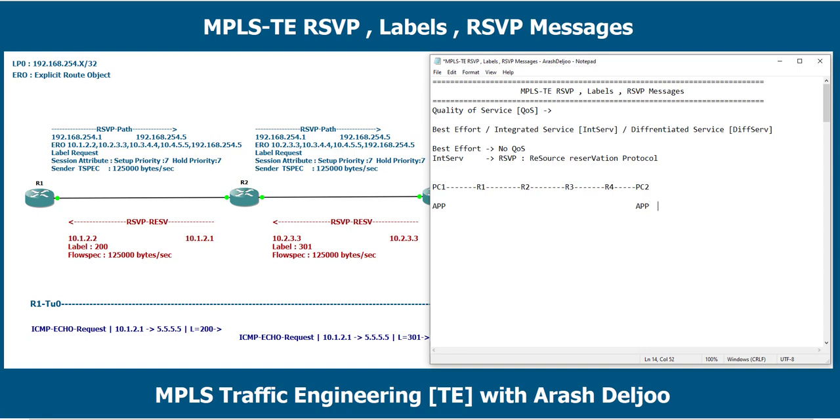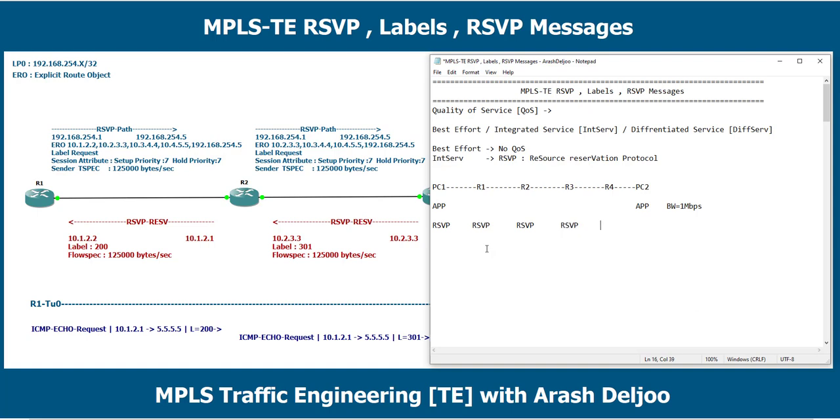This application has some requirement. For example, we need a minimum of, for example, 1 megabit per second of bandwidth for communication between these two applications. Because we need to ensure that we have this amount of bandwidth between PC1 and PC2, we need to enable the RSVP protocol on PC1 and also on R1 and also on R2. This is the technique of quality of service.